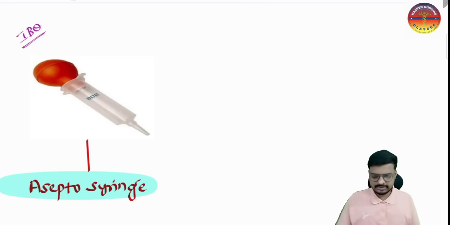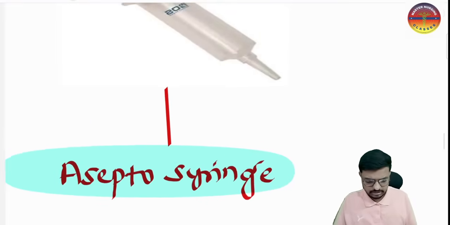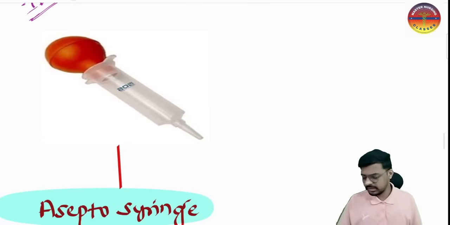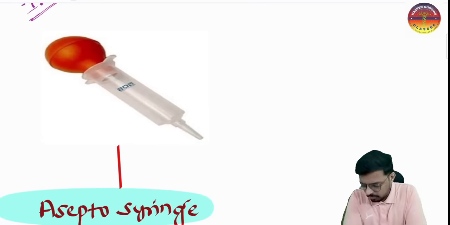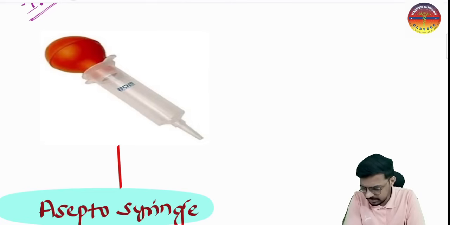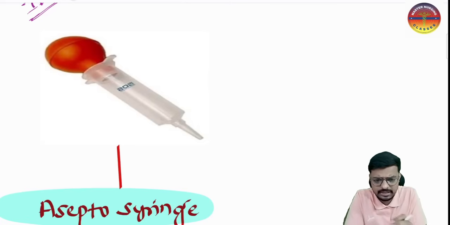So what is this? This is the asepto syringe. For what purpose are we using this asepto syringe? Any idea? This is a simple manual suction syringe. It is used for irrigation and suction. Intraoperatively, if any minute blood is there that you want to suction, you can suction with this.